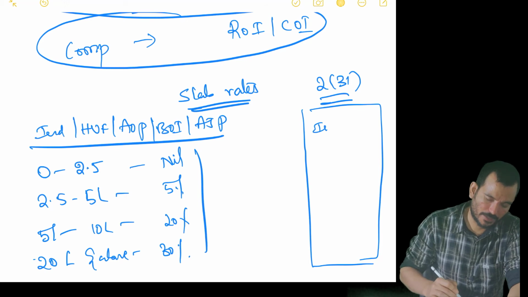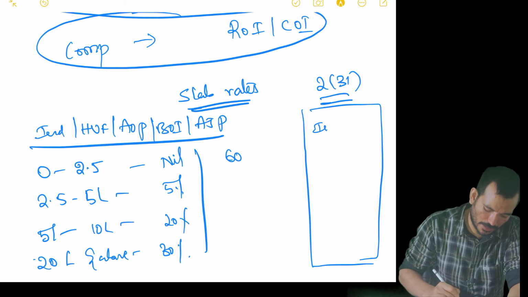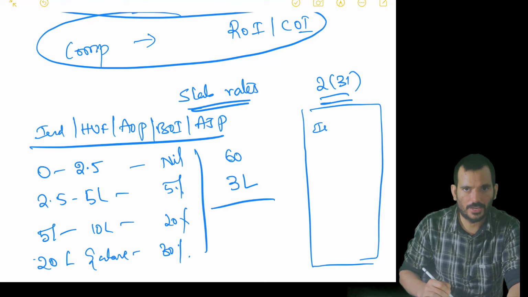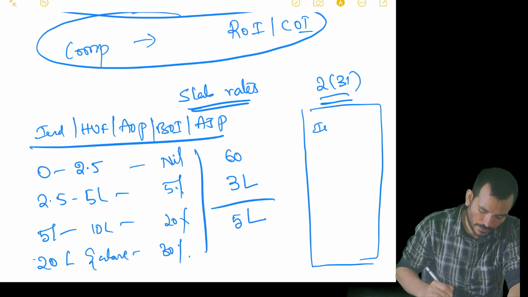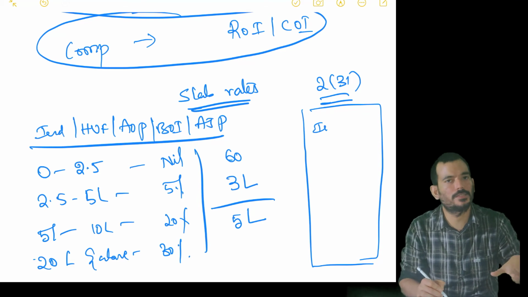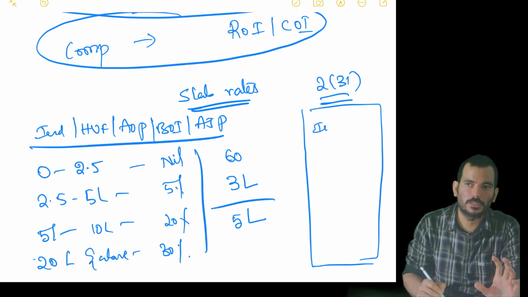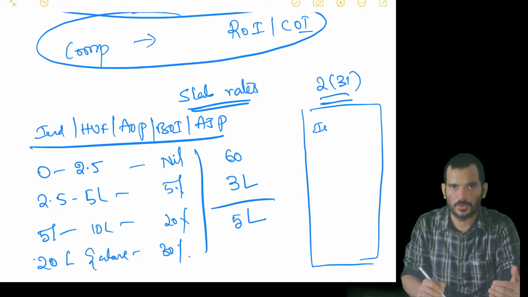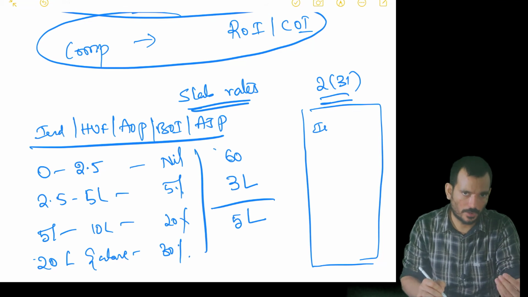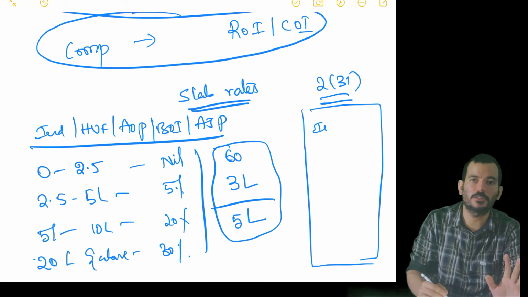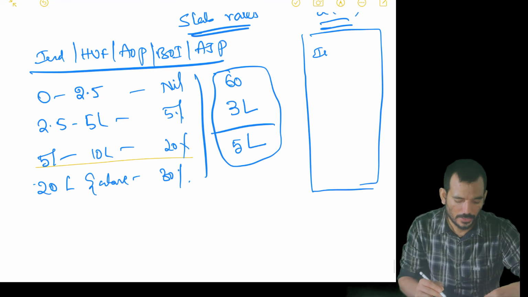Okay, but if the person happens to be of the age of 60 years or more up to 80 years, we will say up to 3 lakhs is the basic exemption limit, and if his age is more than 80 years, we say it is 5 lakhs and the remaining is the same. But remember one point, there is a catch. This is applicable only for a resident individual. If somebody is a non-resident, you don't take these higher basic exemption limits, even if the age is more than 60 years.